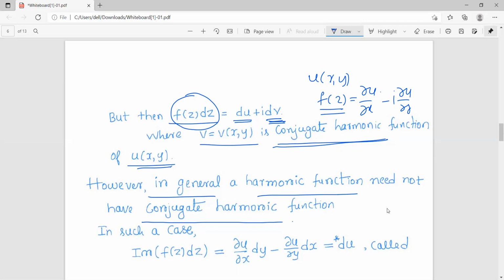So in general, a harmonic function need not have a conjugate harmonic function. For some harmonic functions, a conjugate harmonic function may exist or may not exist. So if a harmonic function does not have a harmonic conjugate, in such a case we cannot modify the imaginary part of f(z) dz.